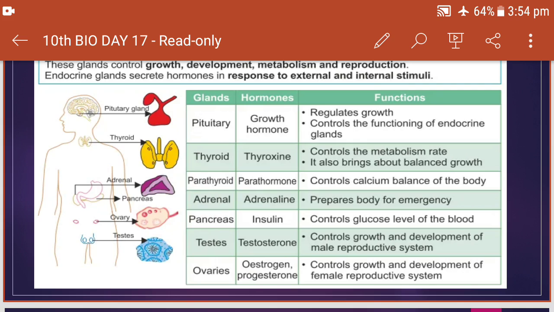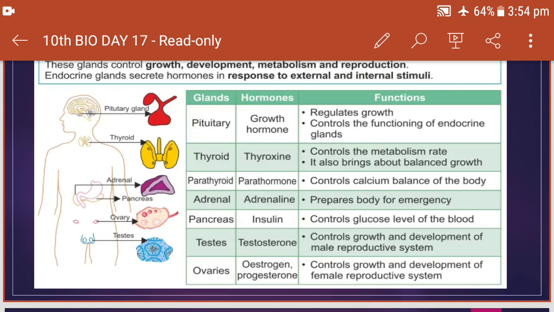Next is the parathyroid gland. They are situated just below the thyroid gland and they secrete the hormone parathormone which controls the calcium balance of the body. Next comes the adrenal gland, which we are going to see in detail in the next slide.